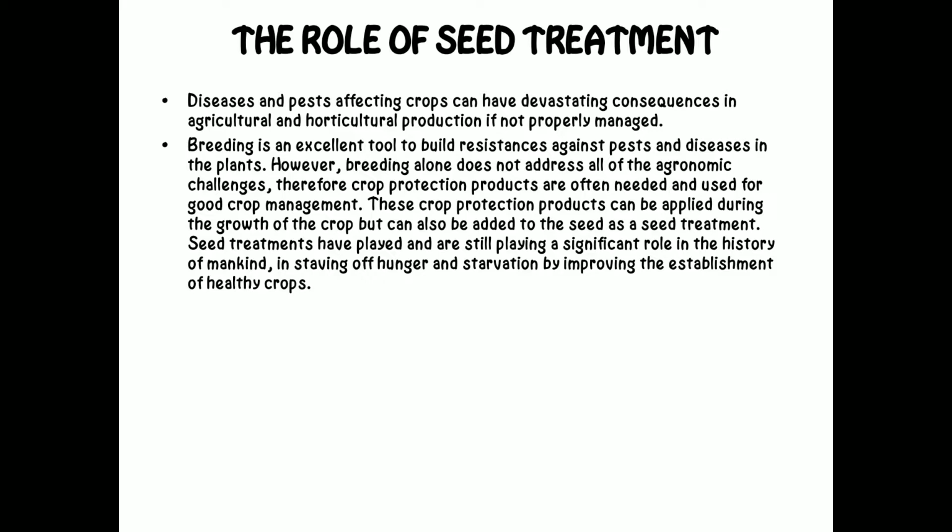Diseases and pests affecting crops can have devastating consequences in agricultural and horticultural production if not properly managed. Breeding is an excellent tool to build resistances against pests and diseases in the plants. However, breeding alone does not address all of the agronomic challenges. Therefore, crop protection products are often needed and used for good crop management. These crop protection products can be applied during the growth of the crop but can also be added to the seed as a seed treatment.